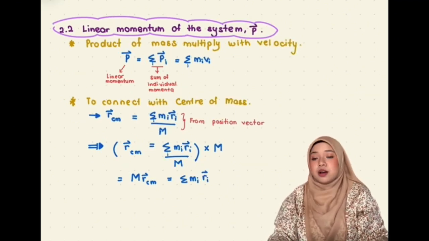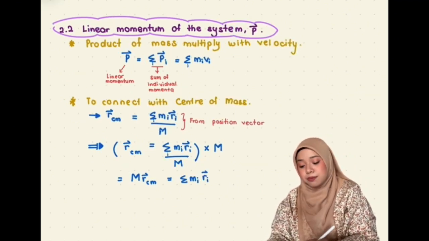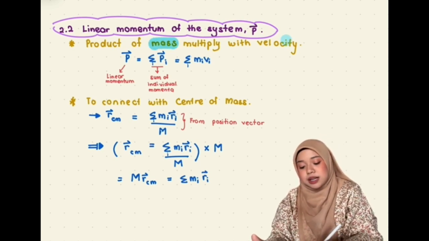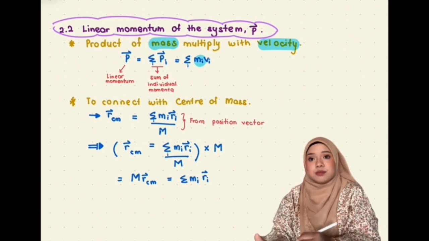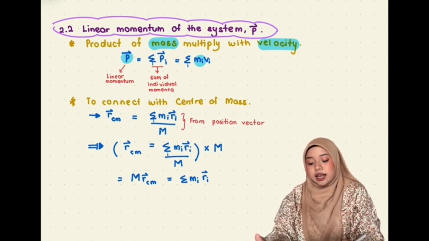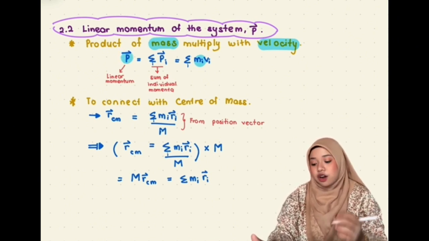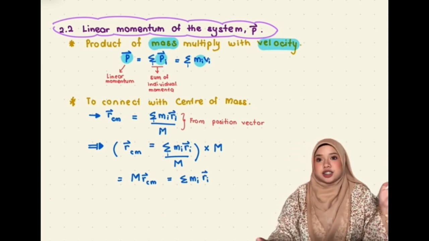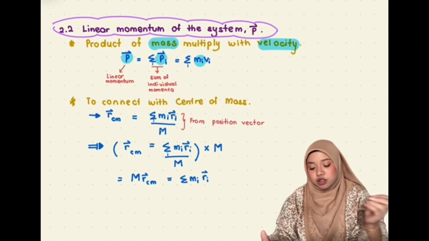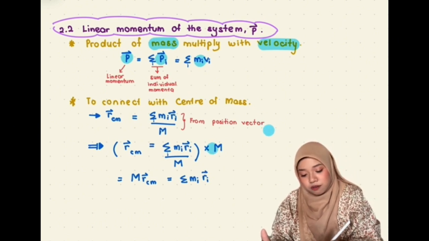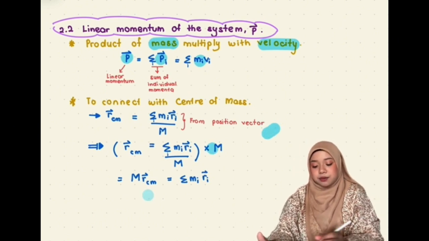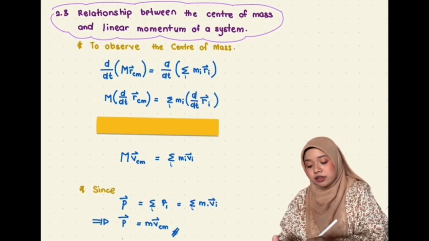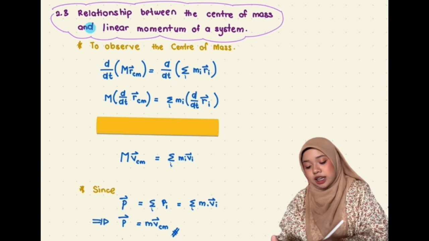Next, I'm going to talk about linear momentum of a system. Linear momentum of the system is the product of mass multiplied with velocity. The linear momentum can be written like this, and another definition of linear momentum is the summation of individual momentum. To connect this with the center of mass, we need to cross multiply with the position vector so that we can get this.